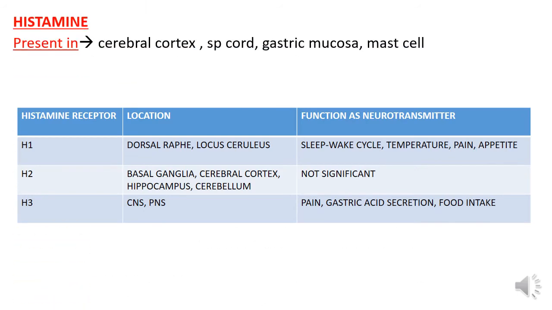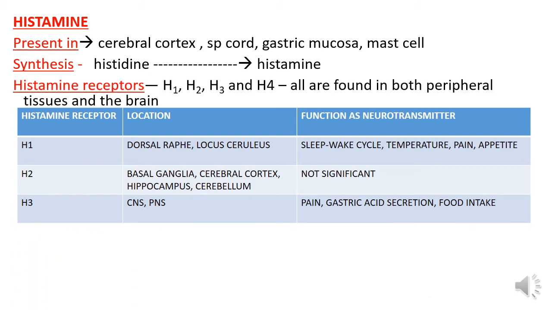Histamine, it is present in cerebral cortex, spinal cord, gastric mucosa, mast cells. Synthesis of histamine is from histidine. Histamine receptors, there are 4 types of receptors, H1, H2, H3 and H4. All are found in both peripheral tissue and in the brain.